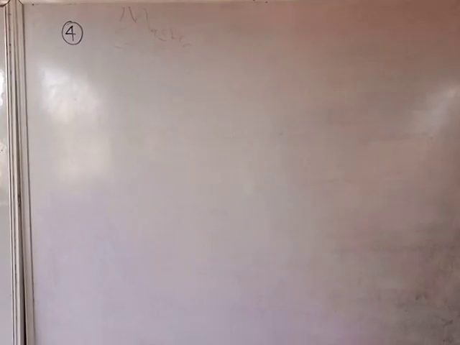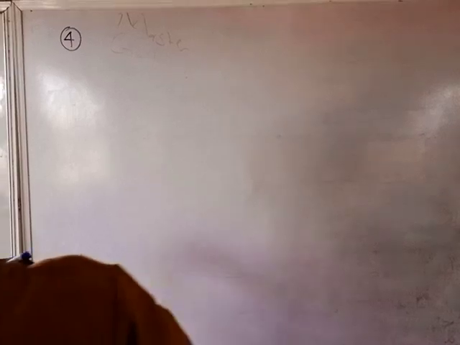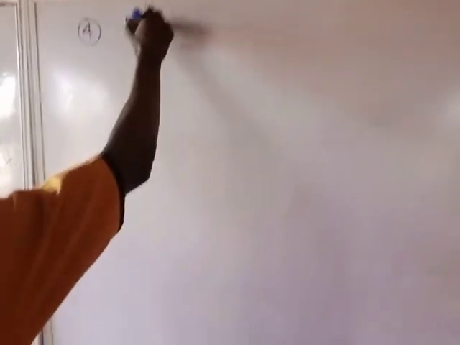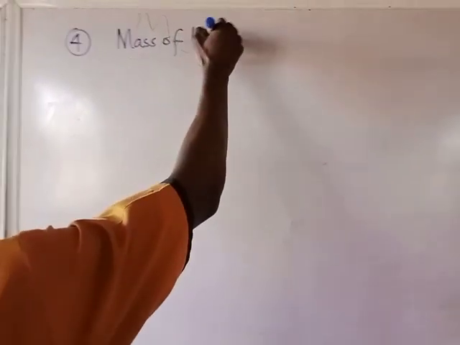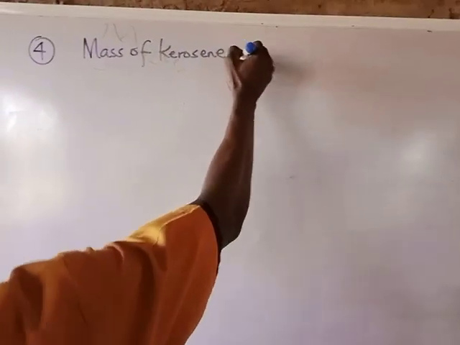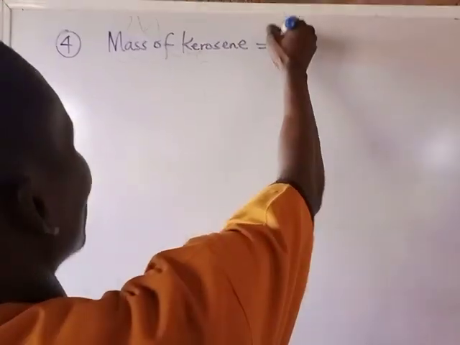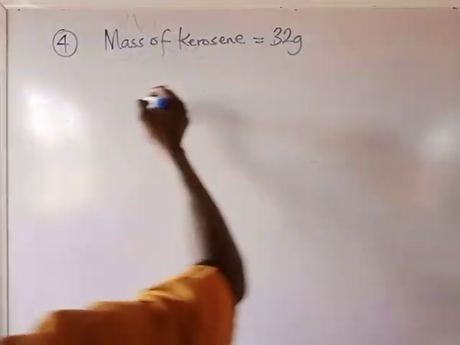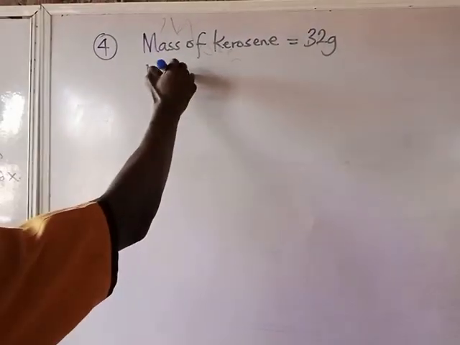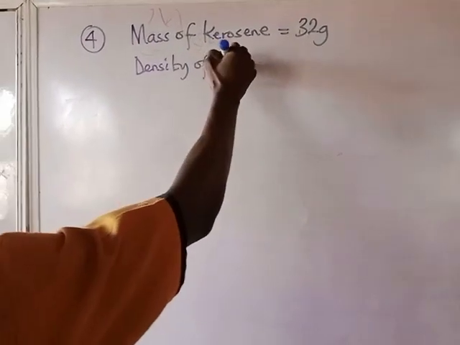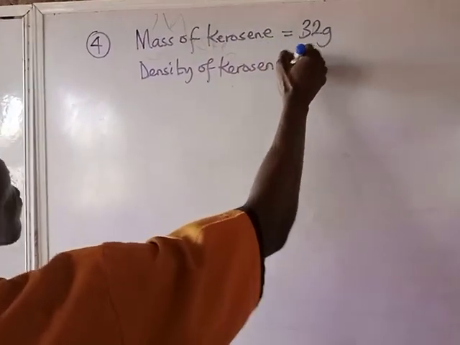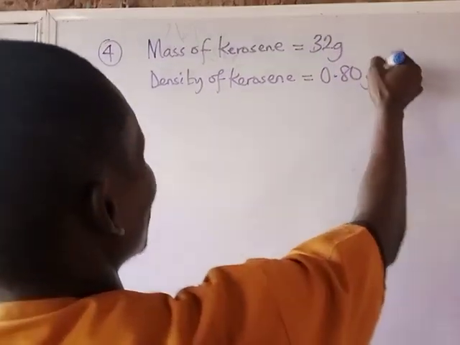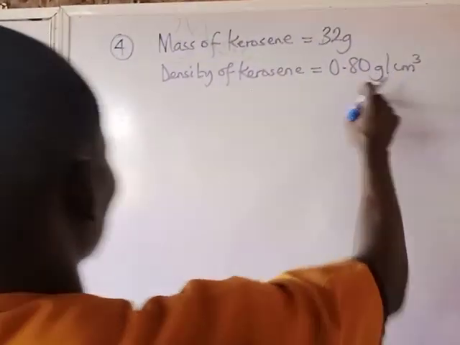The last question here, that's number 4. If 32 grams of kerosene, that's the mass of kerosene, of density 0.8 gram per cm cube. The mass of kerosene is 32 grams. The density of kerosene given is 0.80 gram per cm cube. You have to consider the units.